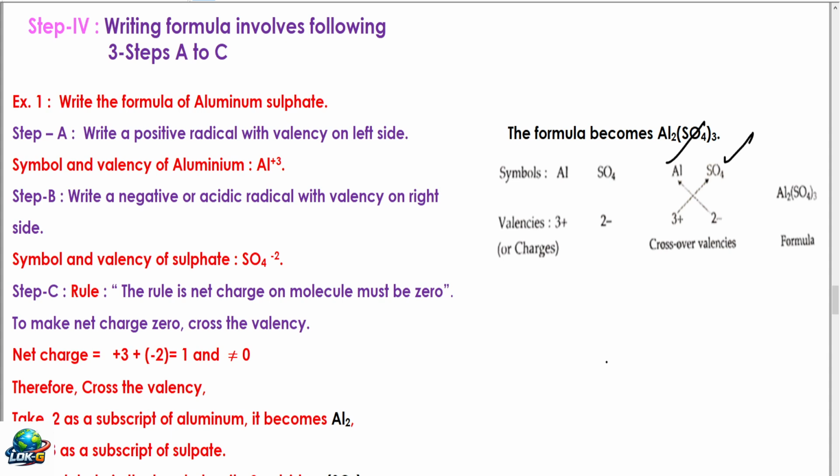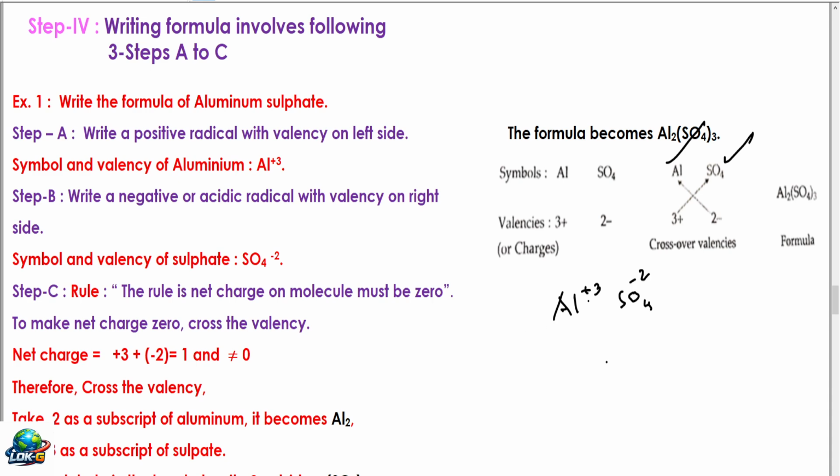In step C, you have to understand the rule. The rule is that the net charge on the molecule must be 0. On the left side, you have written aluminum plus 3, and sulfate minus 2. So the net charge on them must be 0.